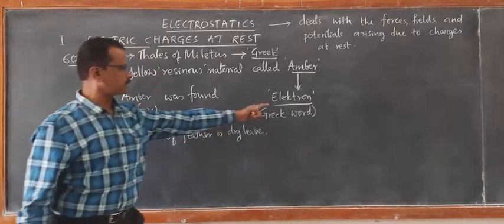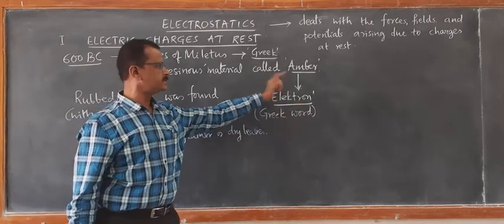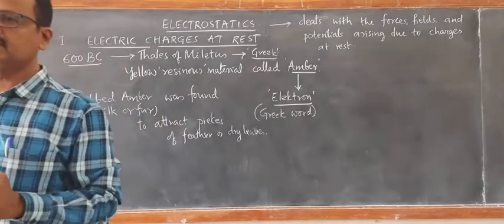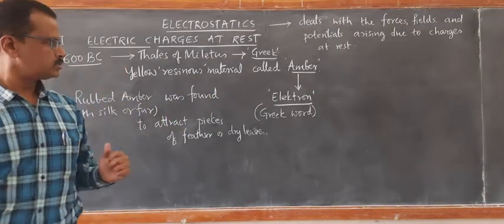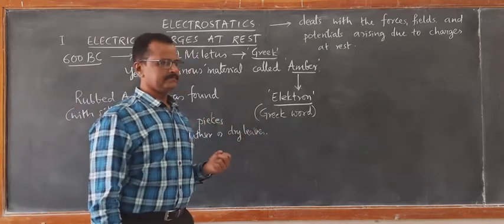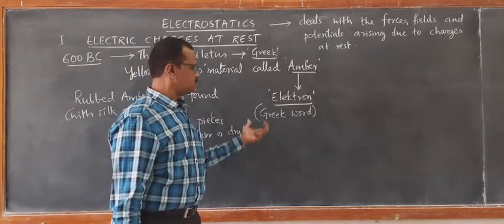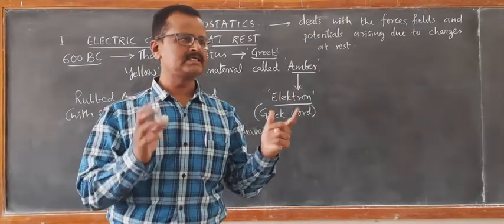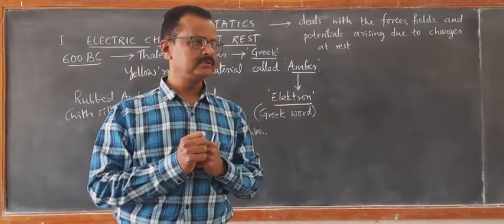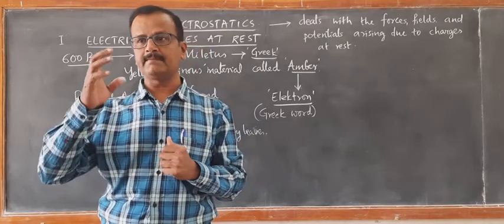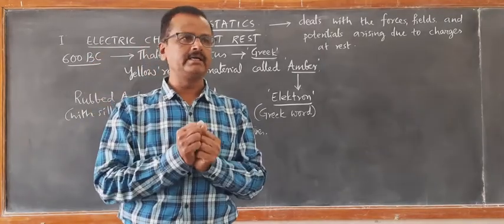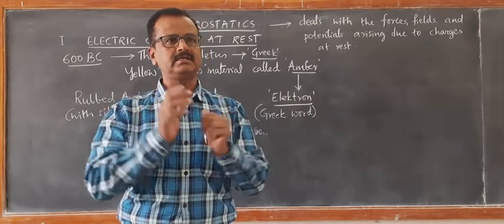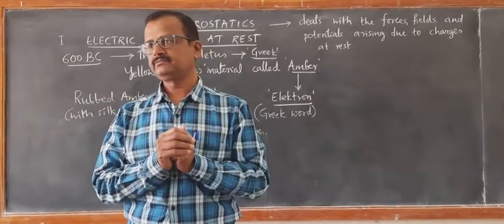The name electron is also derived from this amber rubbed with silk or fur. It has the property of attracting. When it attracts light feathers, it must be exerting some force of attraction. Anything which has that property of exerting force is termed a charge.